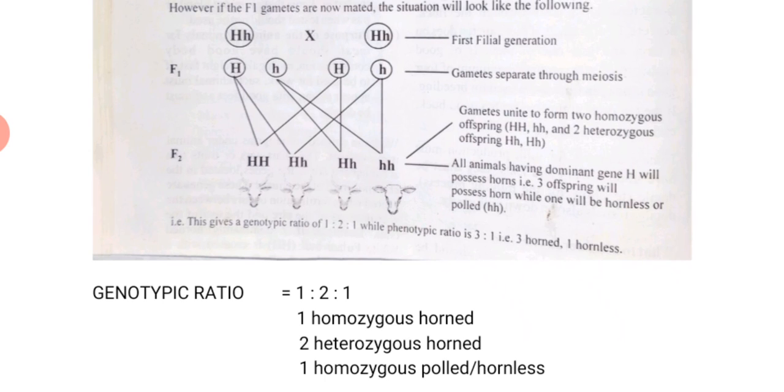But that recessive gene cannot show itself in the presence of a dominant gene. That's why the capital H is able to suppress the recessive gene. And you have 3 horned animals and you have 1 hornless animal. Do you get it now? That's the reason. It's because of the superiority of the dominant gene.